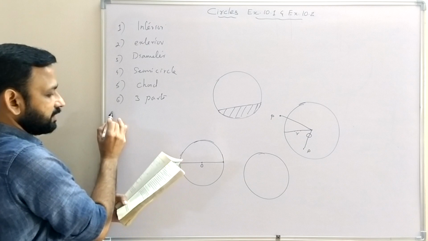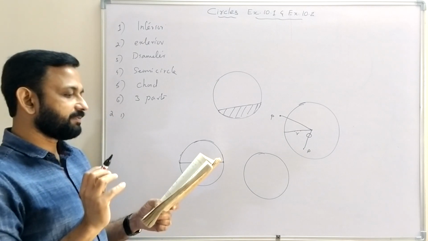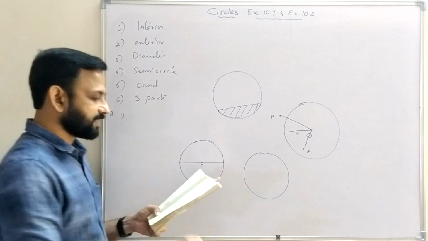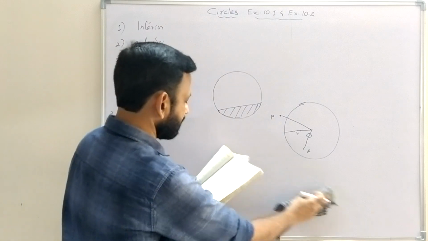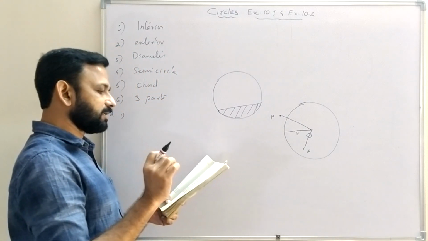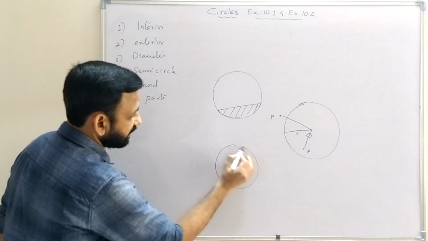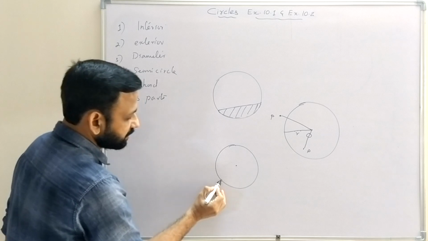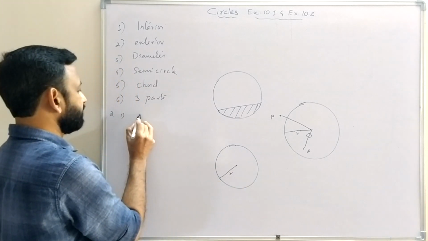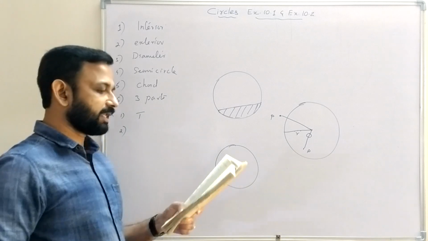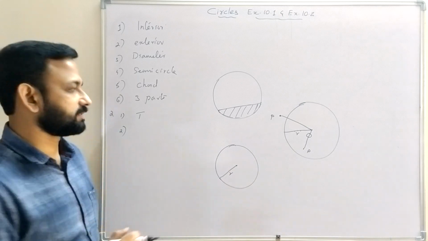Three parts. Then second question, first part. Write true or false. Give reason for your answer. First one, line segment joining the center to any point on the circle is radius of the circle. That statement is true.